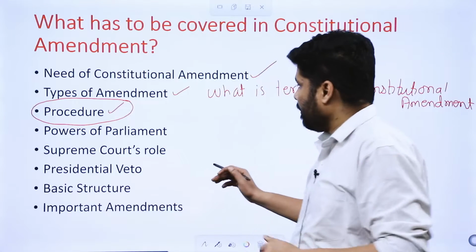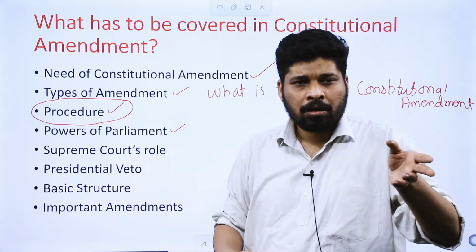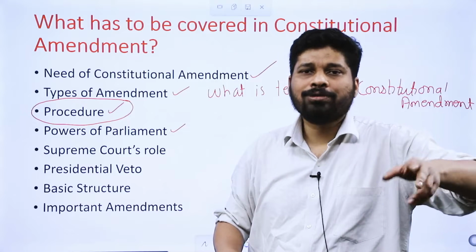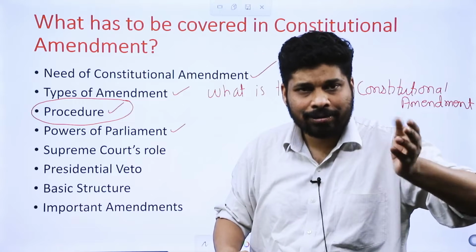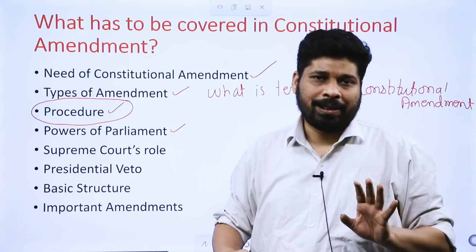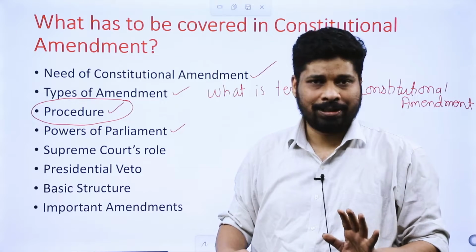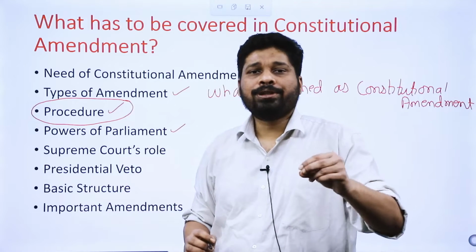Then what basically are the powers of parliament and what role the 2 houses of the parliament individually play. Does any house have an upper hand with respect to constitutional amendment? We have to see that, it becomes our responsibility. Again, this is a pointer through which questions have been coming.